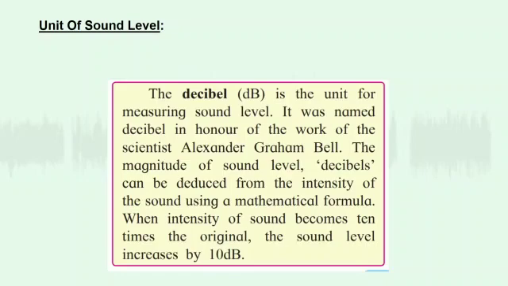The decibel is a unit for measuring sound level. It was named decibel in honor of the work of the scientist Alexander Graham Bell. The magnitude of sound level, in decibels, can be deduced from the intensity of the sound using a mathematical formula. When the intensity of sound becomes 10 times the original, the sound level increases by 10 decibels.